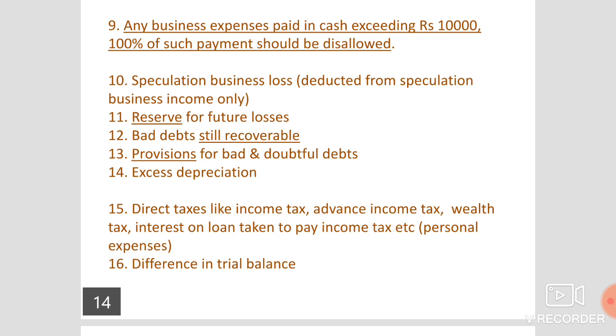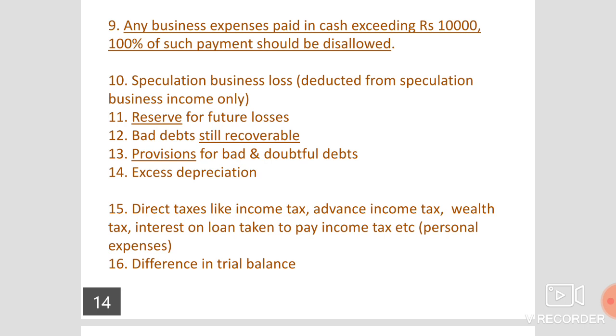12th point, bad debts still recoverable. If bad debts are given in the problem, it is admissible, it is part of the business. But bad debts still recoverable means it is not yet either recovered or not yet fully declared as bad debts.